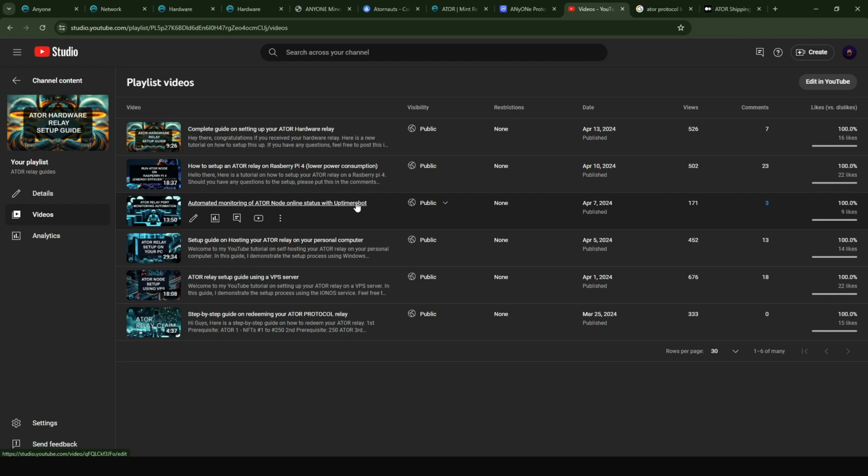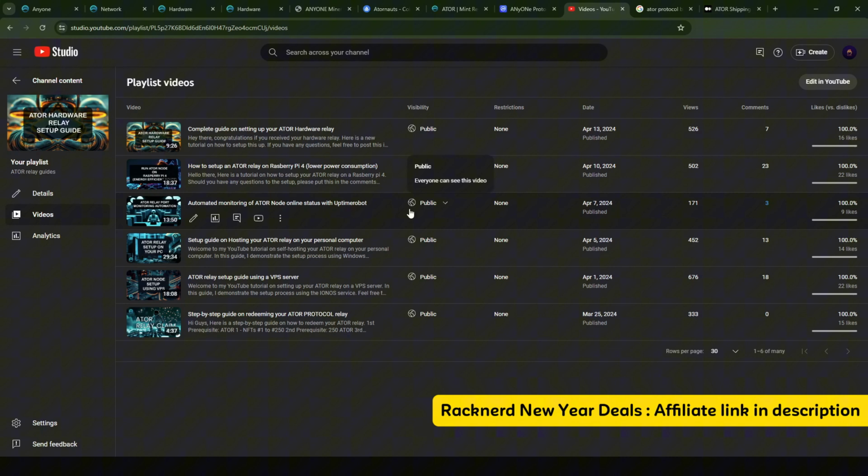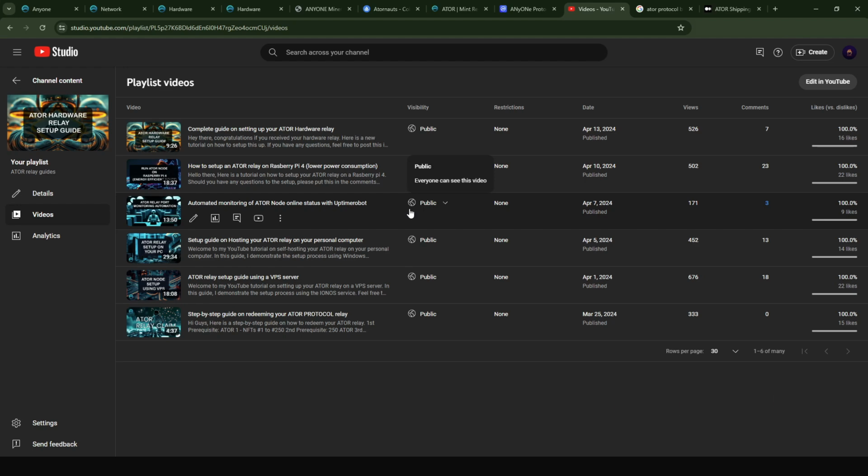So that's why I say, if you want to get a hardware relay, run the hardware relay at a single location and then run all your virtual relays at a different location. Personally, I'm running my 2 hardware relays at home on 2 independent ISPs, and I'm running my virtual relays on a VPS. For the VPS, I have a provider where you're going to be paying about $12 a year, and this is basically the cheapest price that I found. And what is extremely important is this point here.